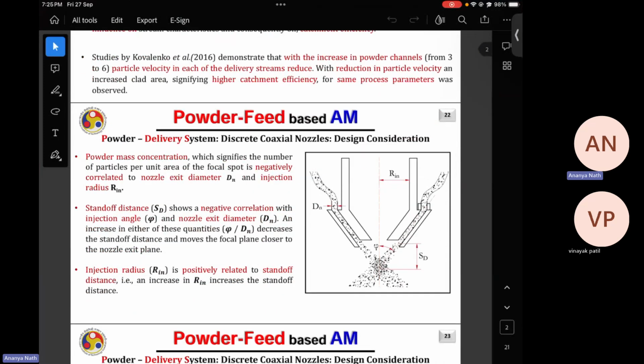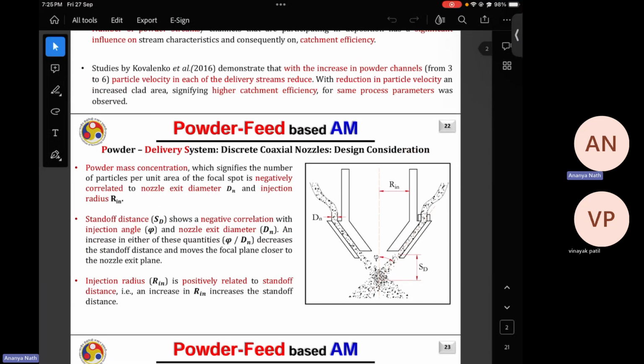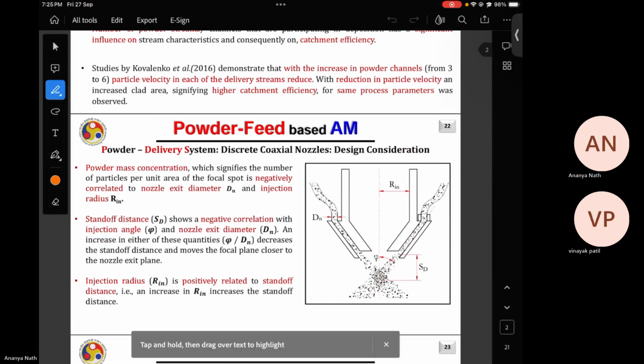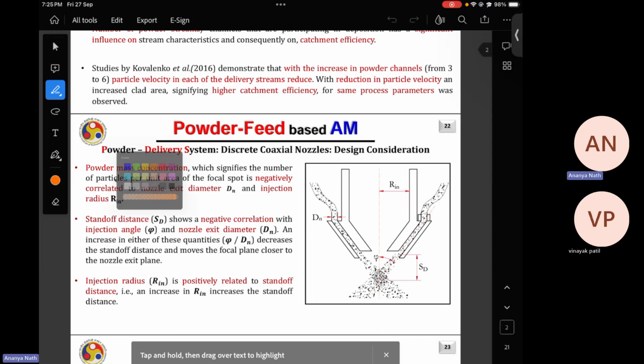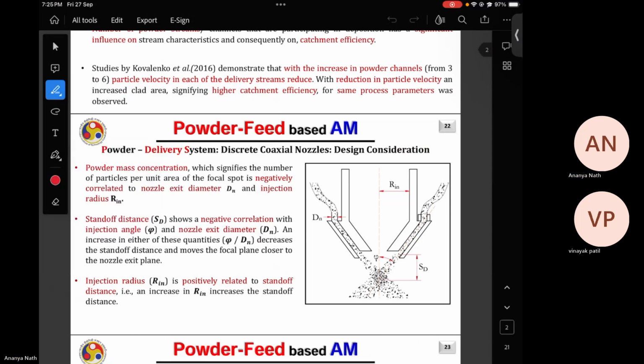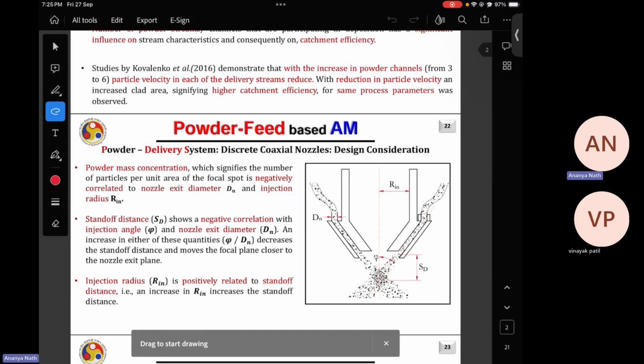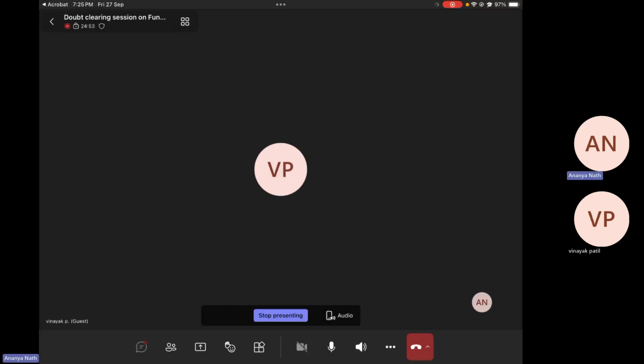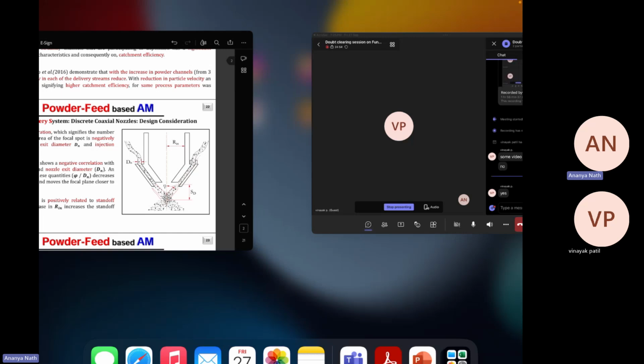So this is the diagram that I wanted to show. Is it visible, Vinay? Yes, okay.